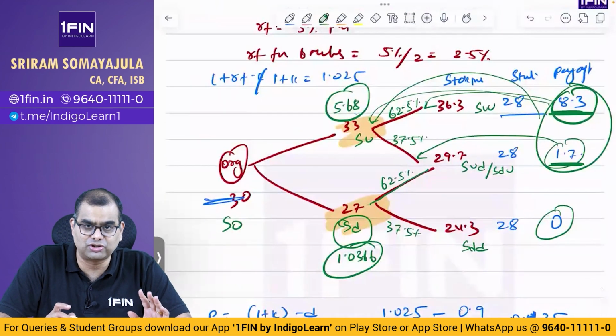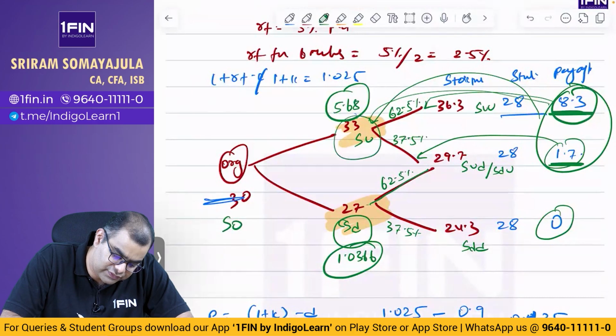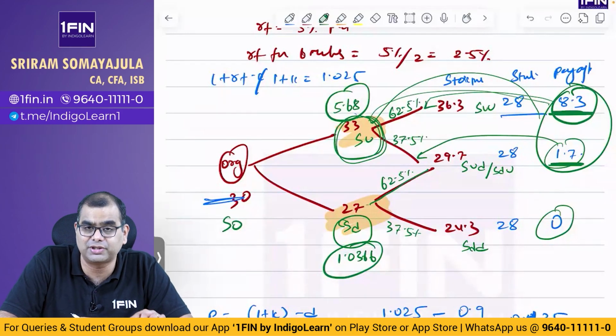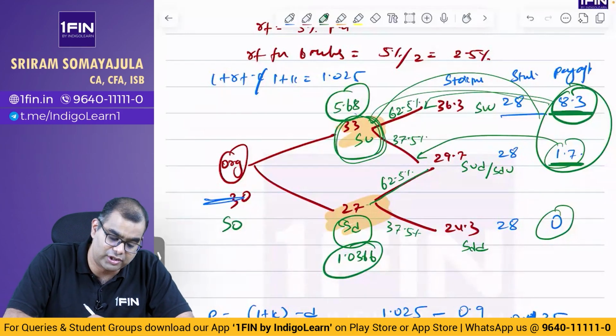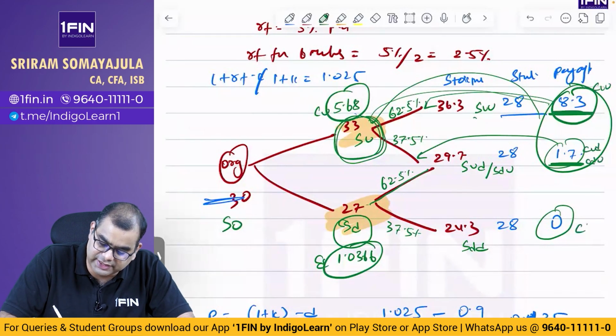Here I'll tell you one more point so that you don't get confused. I have said the price of the share at SU is 33. What is this 5.68? It is the value of the option at the point SU. So you can call this CU, this CD, the 8.3 as CUU, this as CUD or CDU, and this as CDD.